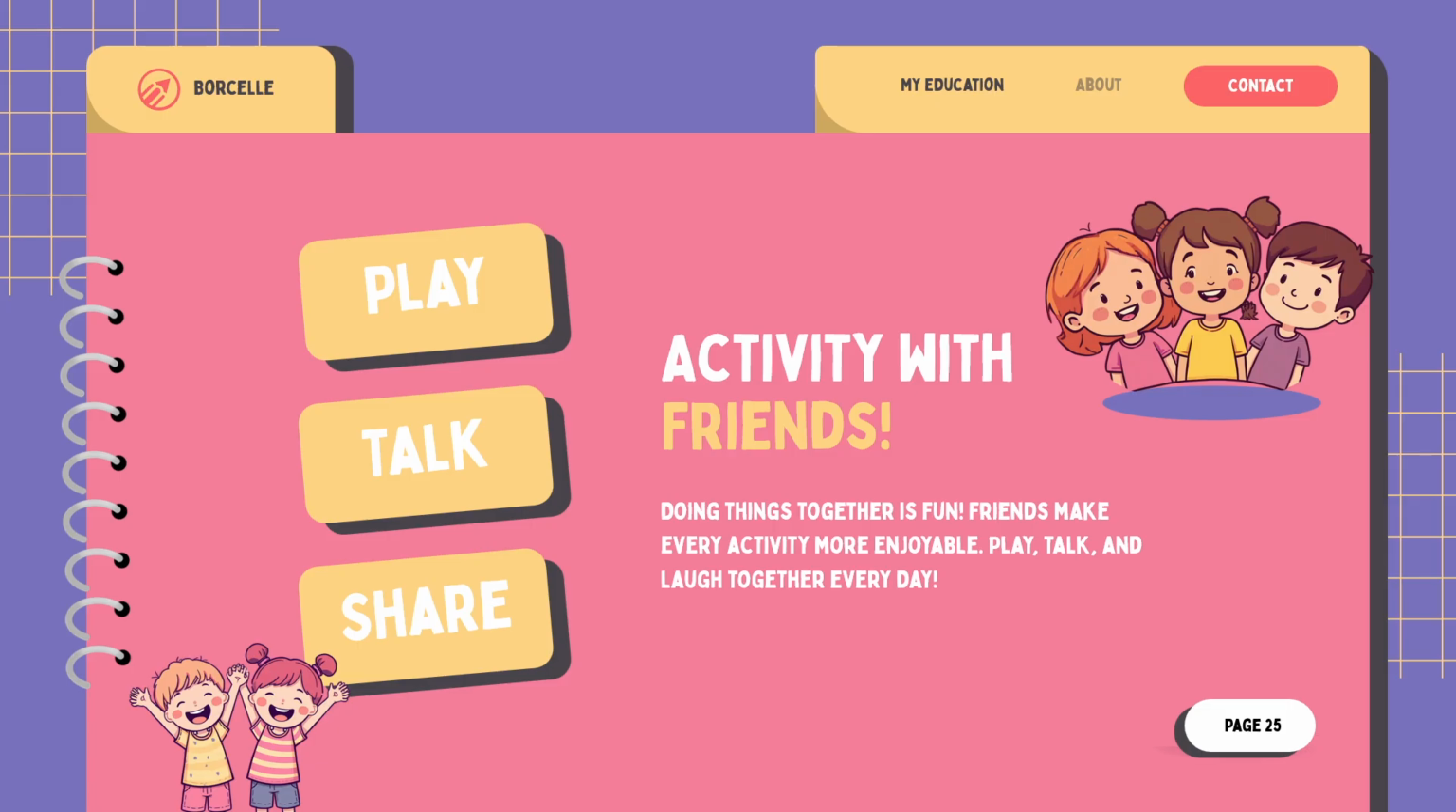Activity with friends is special. When you do activities with friends, you have more fun. You can talk and laugh together. Playing sports or games with friends makes the activity better.